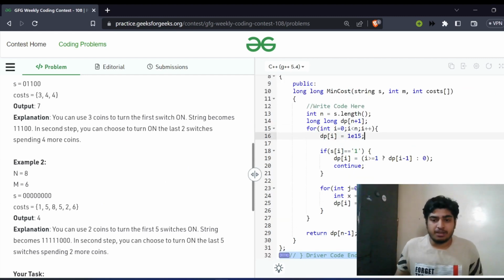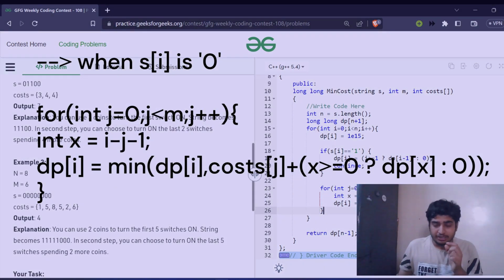So at first I'll be assigning a maximum value to dp of i. So whenever we are taking minimum, we'll be assigning a maximum value, and whenever we are maximizing, we'll be assigning a minimum value, right? So dp of i will now be 10 to the power of 15. So if the element is 1, then it's already turned on, right? So we will not turn it again. So the dp of i will be nothing but dp of i minus 1. If s of i is 0, then I'll be going through all the possible contiguous lengths, that is from 1 till m, and then I'll be taking out the minimum cost among all those elements.